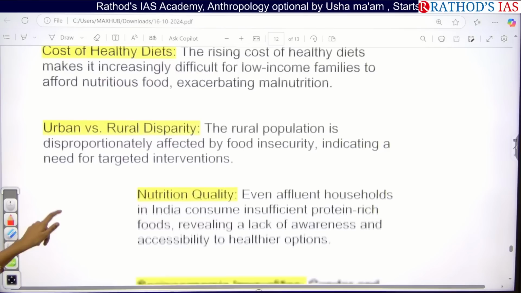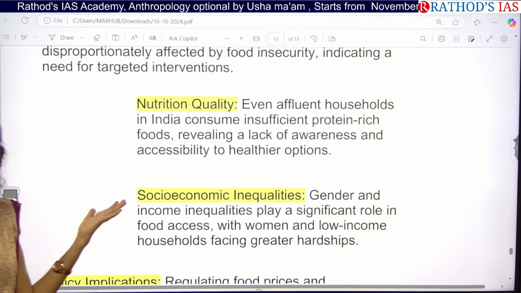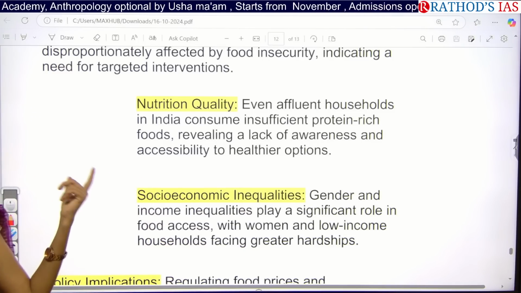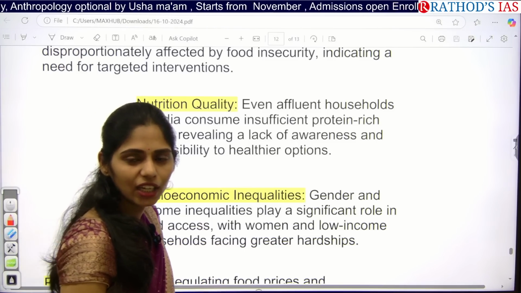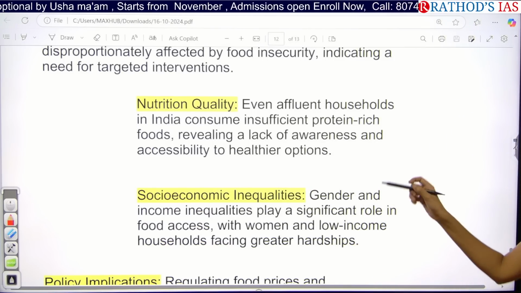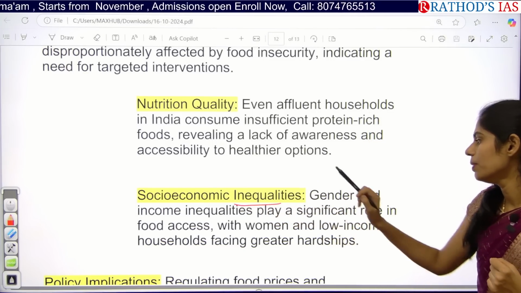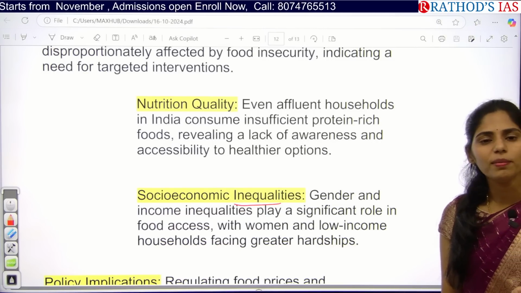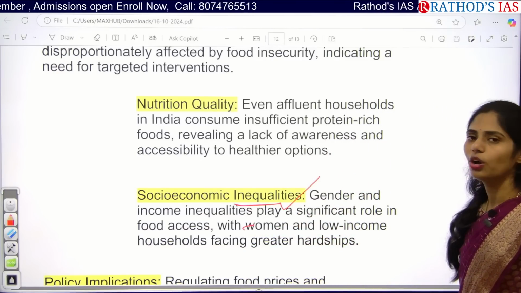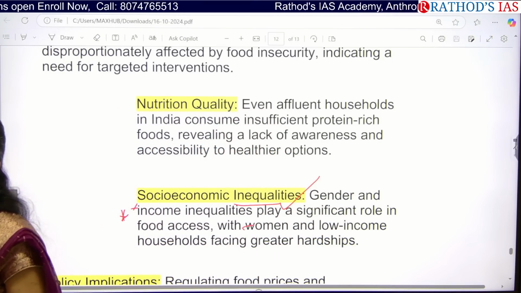And next, we have to focus on nutrition quality as well. We have to increase protein rich foods, and increase awareness among people about taking nutritious food. We have to focus on fortification of our rice, like including vitamin A in the food, and even including essential things like iron, so that we can address the malnutrition problem. And next, there are socio-economic inequalities. Because of socio-economic inequalities, there is no proper access to food. So we have to ensure socio-economic inequality is addressed. That is one priority in our policy making as well as in our policy interventions.